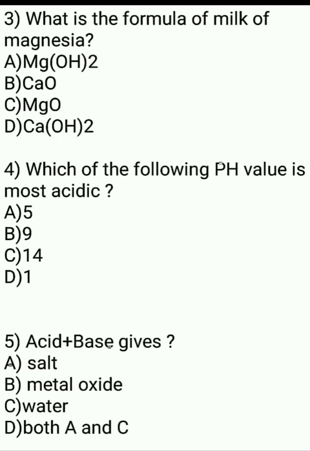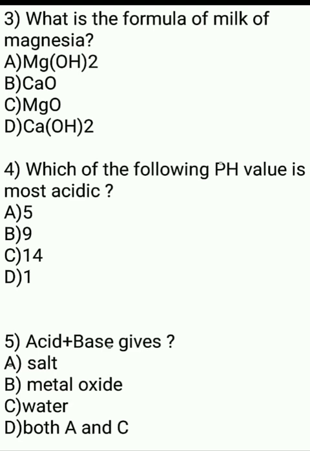You can see the D option, 1. D option 1 is the correct answer. If we see C option 14, it is the most basic substance. And what about 9? It is slightly basic. And what about 5? It is slightly acidic.